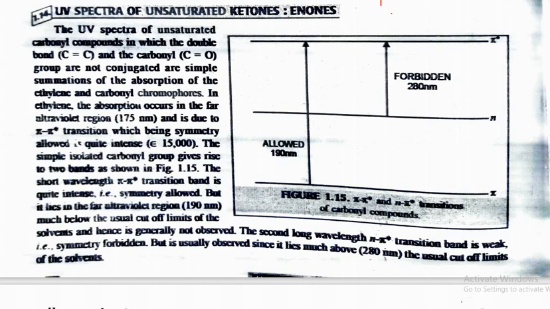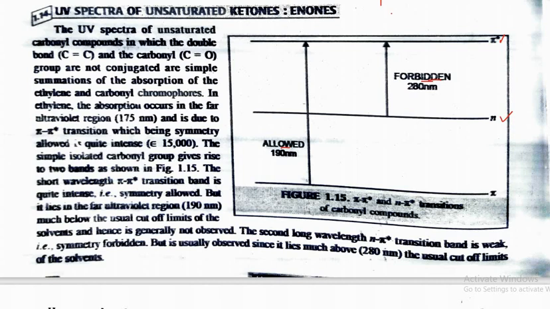If we see this diagram, we can clearly understand the various electronic states shown. This is pi, this is pi star and this is n. In alpha beta unsaturated carbonyl compounds, we know that there are n to pi star transitions. N to pi star transitions are forbidden transitions, and pi to pi star transitions are allowed transitions. Why these are allowed or forbidden, we have already done in the selection rules.